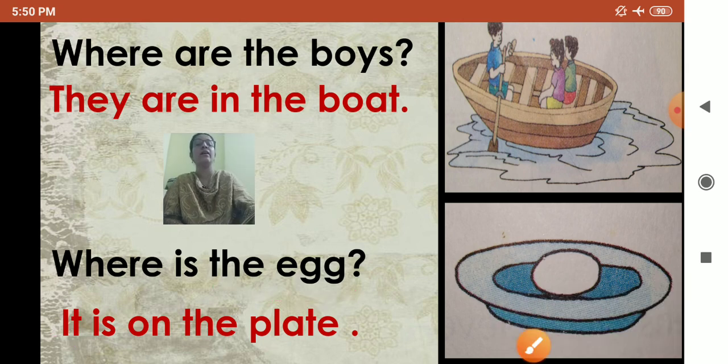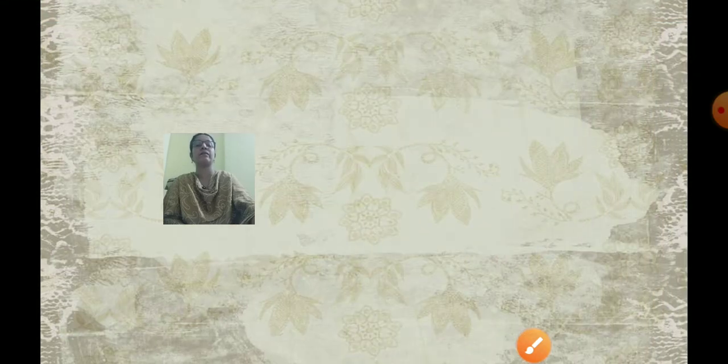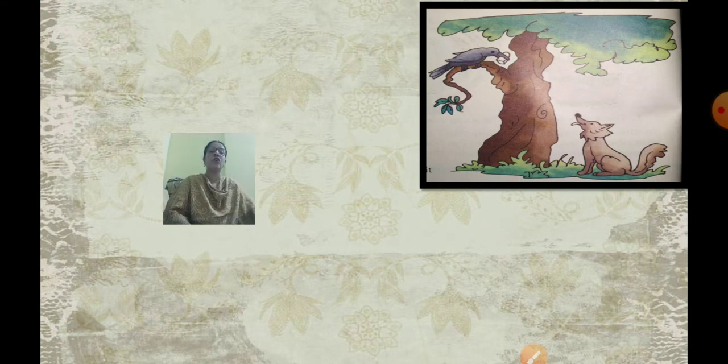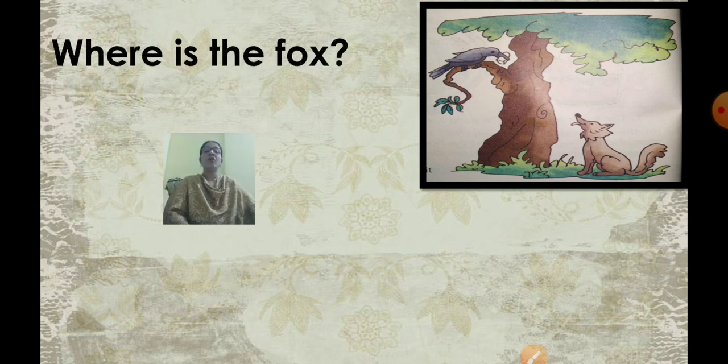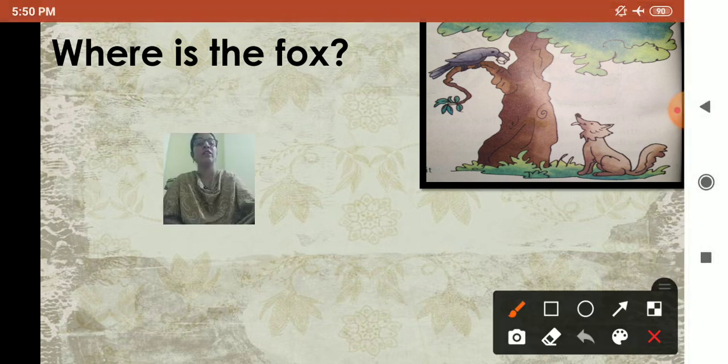Now we'll see the next example. Here also observe the picture properly. Now here, where is the fox? Now we have to tell the position of the fox. Where is the fox? Tell the position of the fox. The fox is under the tree. You can see the fox here. The fox is under the tree.